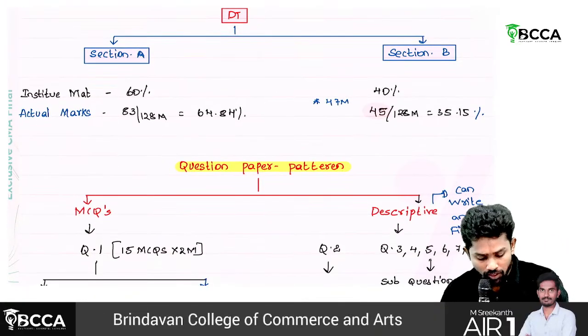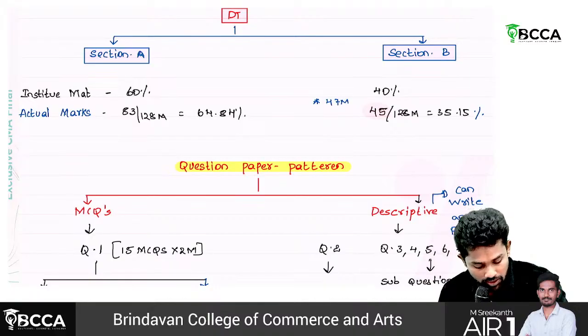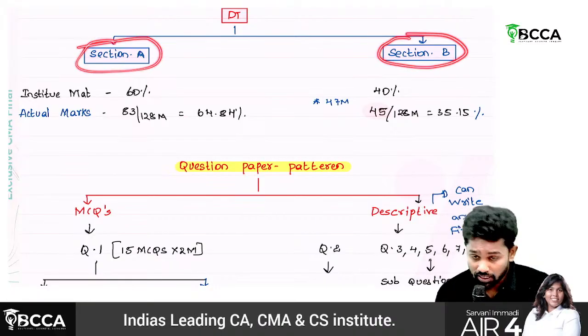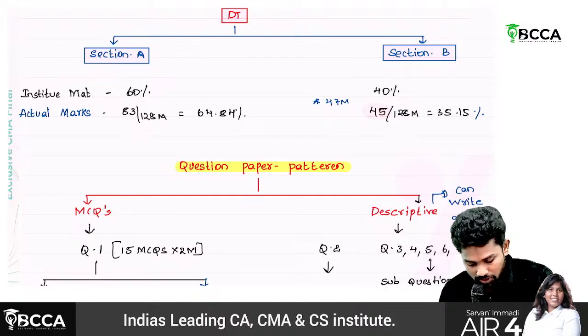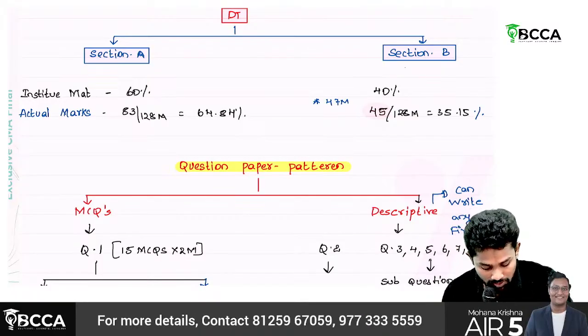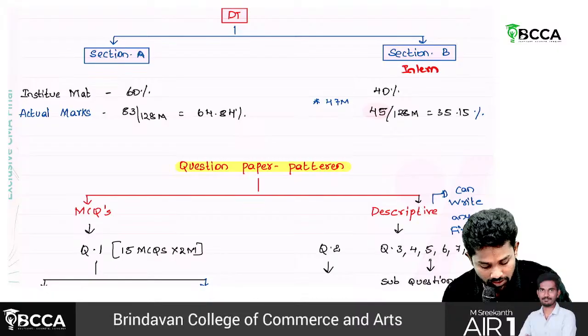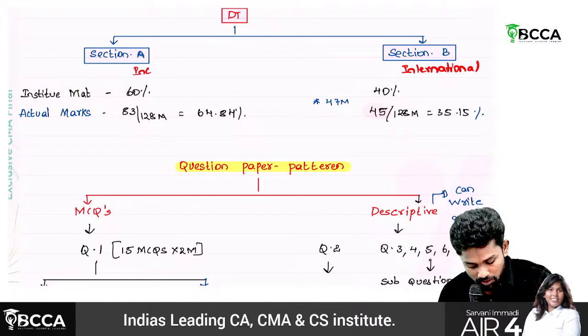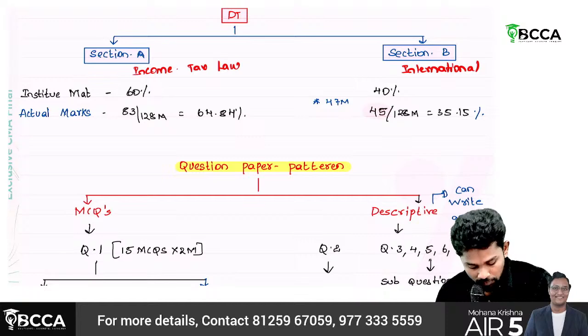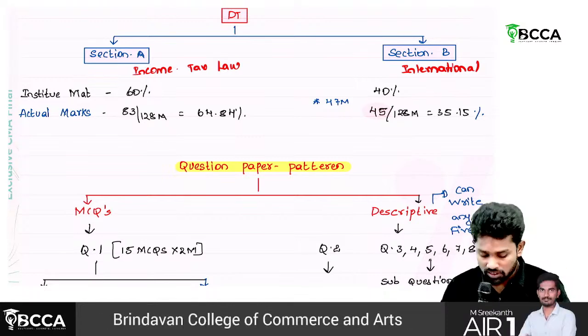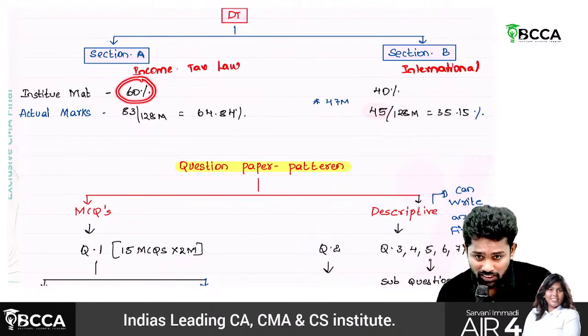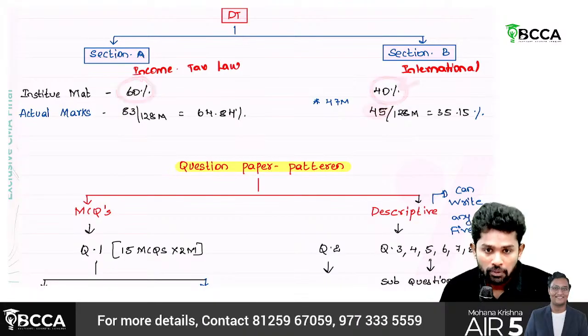Okay. See, sir, we have 2 sections here. Section B, Section A. Section B is about international taxation, whereas Section A is about normal income tax law. If you look at the institute study material, there they will clearly say that 60% weightage is to Section A and 40% weightage is only to Section B.